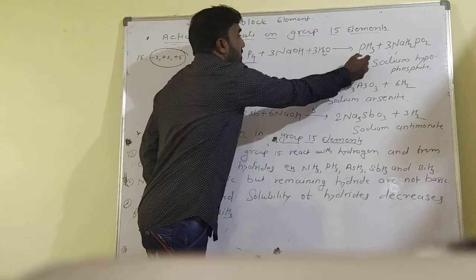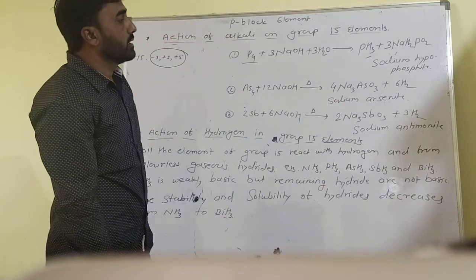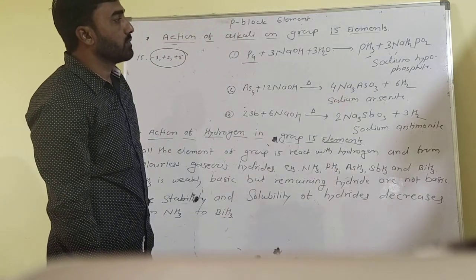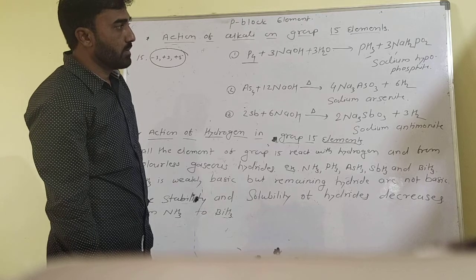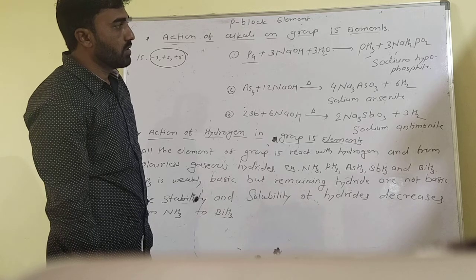And the compound sodium hypophosphite is formed.